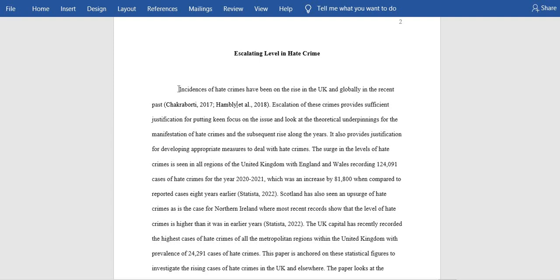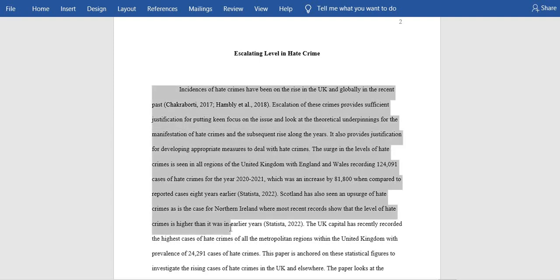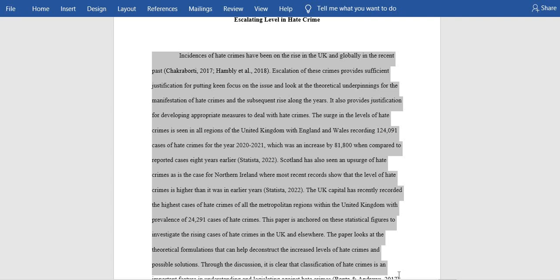And just to help you, somebody is asking. Yes, I can hear somebody at the back is asking about that. How do we know the double spacing? This is how we do it. Highlight your work. You can do it during your writing or after writing. Highlight the work like that, then just go to home.